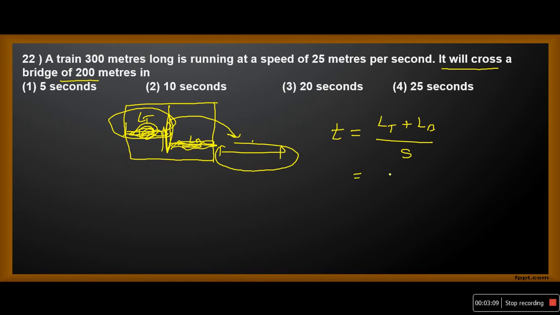What is the length of the train given? 300, and the length of the bridge is given as 200, divided by the speed, which is given as 25. The distances are in meters and the speed is in meters per second. On simplification you will get 20. So the answer is 20 seconds.